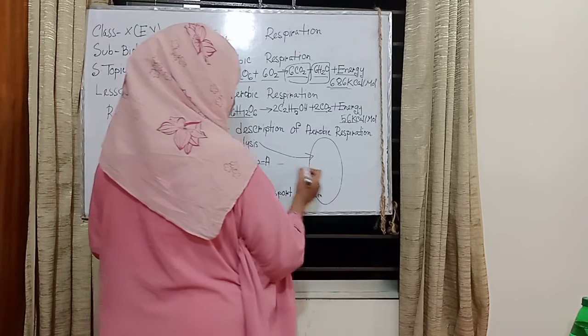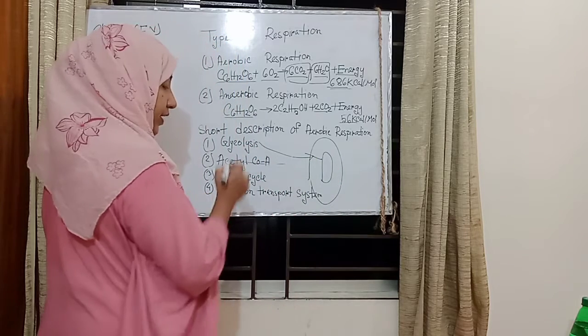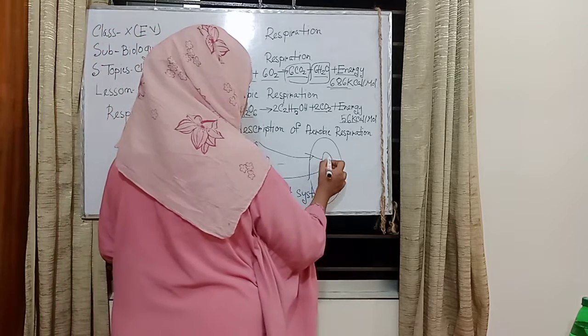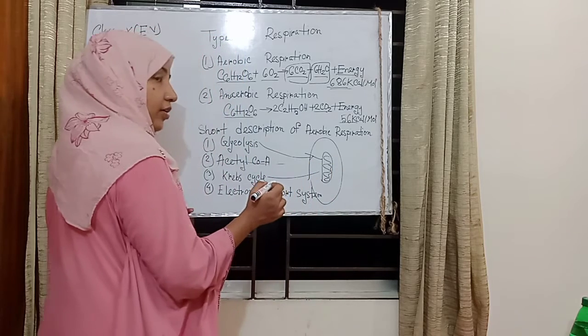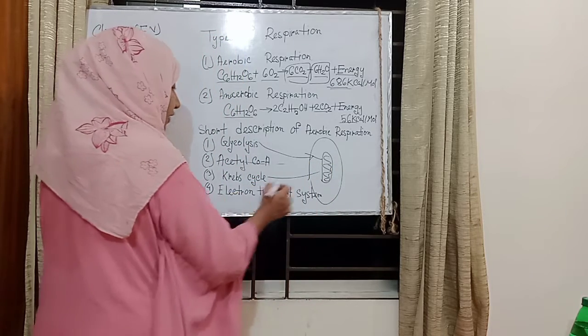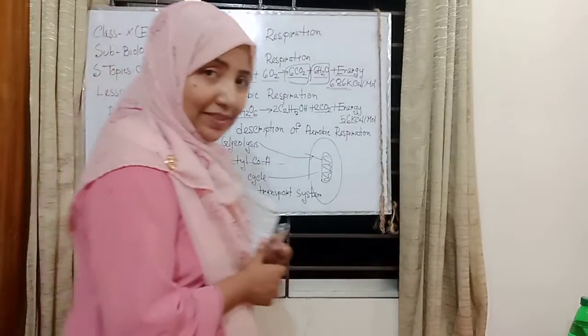Acetyl-CoA formation happens at the outer layer of the mitochondria. The Krebs cycle happens in the inner structure of the mitochondria, and the electron transport chain also happens in the cristae, the inner structure.